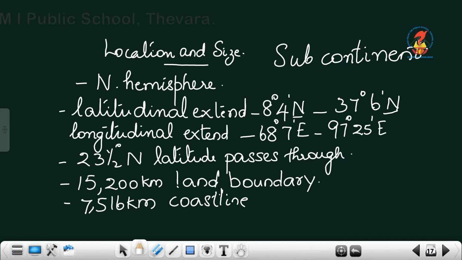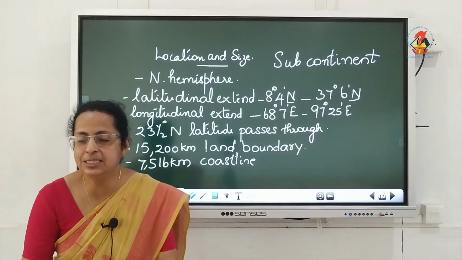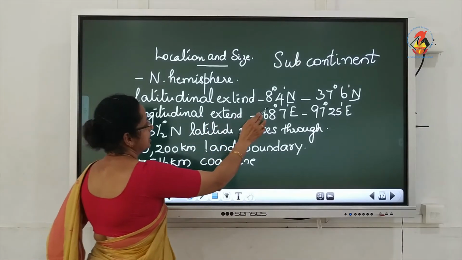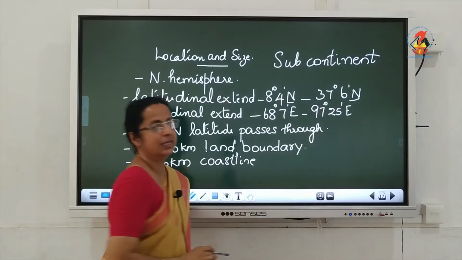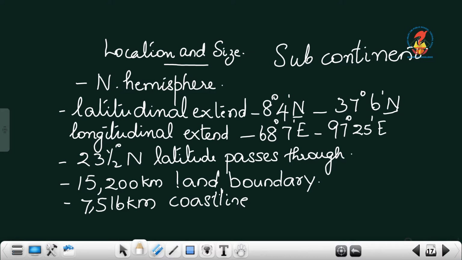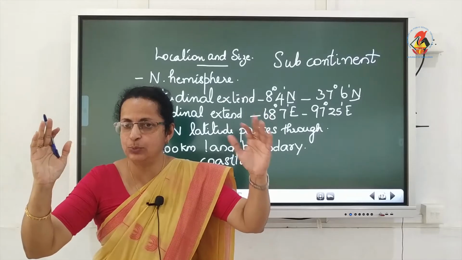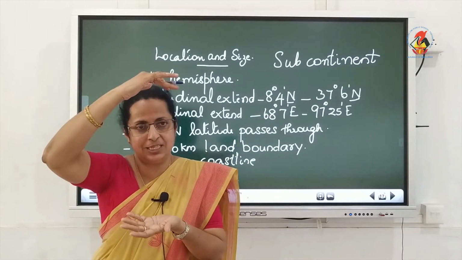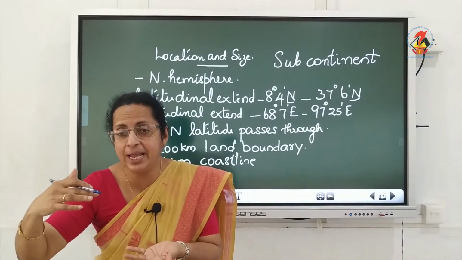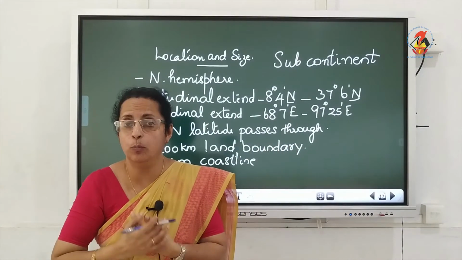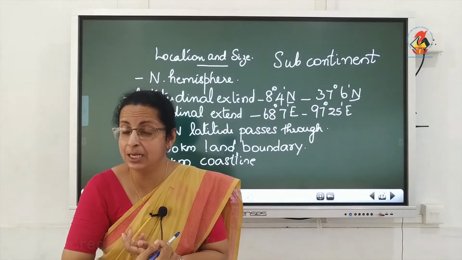So, our country is in the northern hemisphere and its mainland extends between the latitudes given here, 8 degrees 4 minutes north and 37 degrees 6 minutes north. That is the latitudinal extent of the country. Is latitude this way or this way? Yes, it is this way, isn't it? Latitudes are what kind of lines? Horizontal lines drawn round the globe. They are imaginary lines, don't forget.